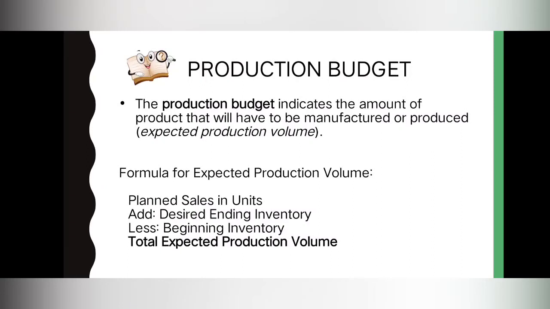We have here the formula. So, we have planned sales in units. Ito yung number of units na balak ibenta ni business for that year. Plus, desired ending inventory. Ito naman yung inventory na balak itira ni business for that year. Less, beginning inventory. Ito naman yung inventory na galing pa nung previous year. Then, we will get the total expected production volume.